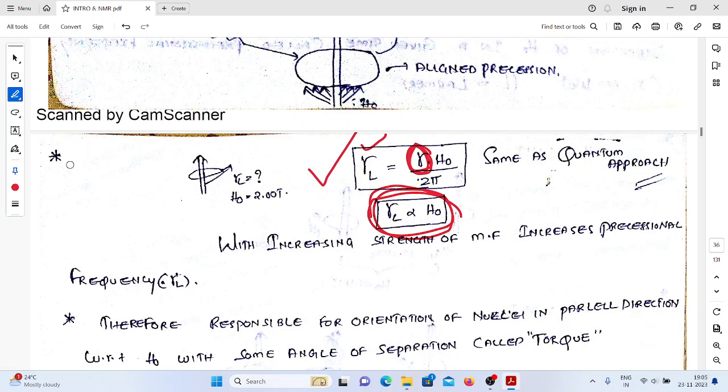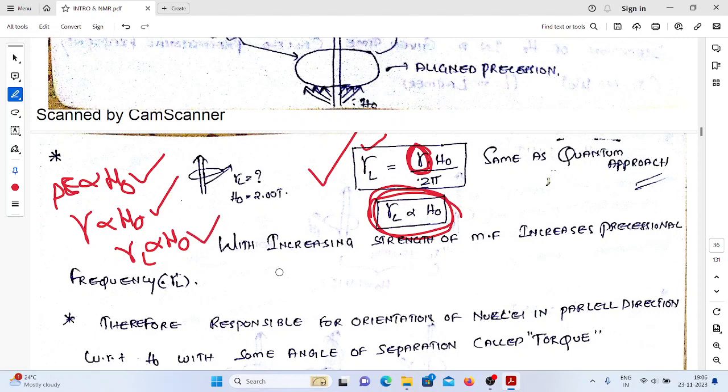So three conditions we should remember. What is the first condition? Delta E is directly proportional to H naught. What is the second condition? Larmor frequency is related to H naught. Precessional frequency is directly proportional to H naught. So every student should remember these three conditions: the relation between the energy difference between the energy levels and the magnetic field, frequency and the magnetic field, precessional frequency and the magnetic field.